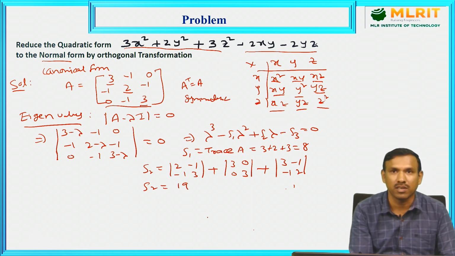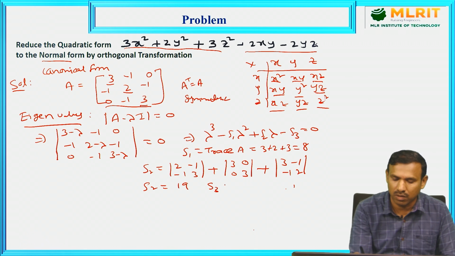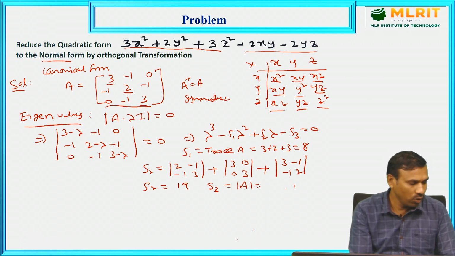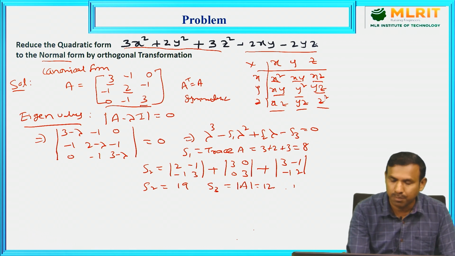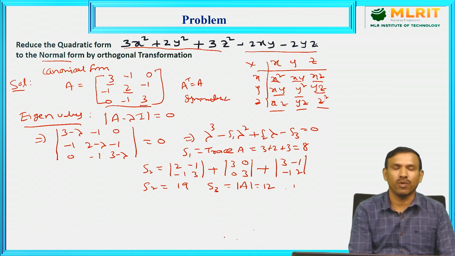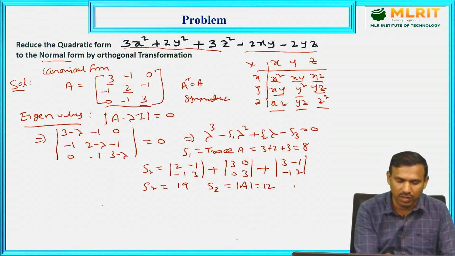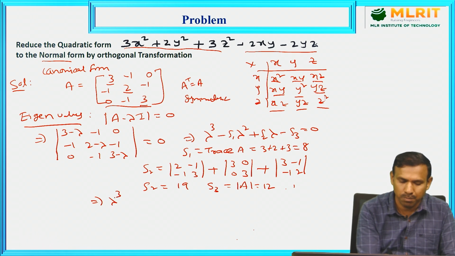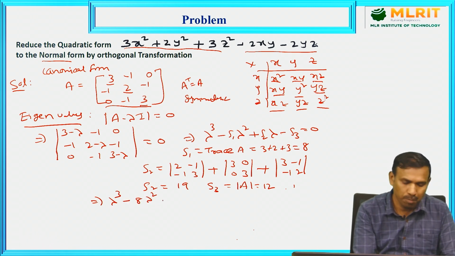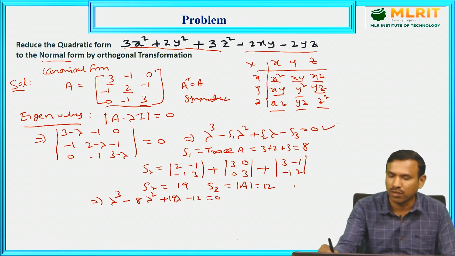Simplifying this one, S3 is equal to the determinant of the matrix, which we can find by expanding along any one of the rows. Here the determinant is 12. Okay, S1, S2, S3. Finally, we get the equation lambda cube minus 8 lambda square plus 19 lambda minus 12, substituting the S1, S2, S3 values in the equation.